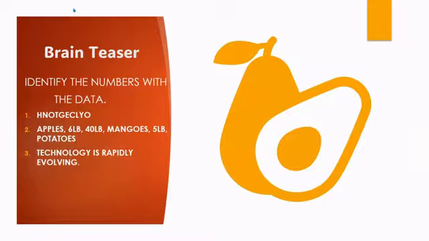Number two, apples, £6, £40, mangoes, £5, potatoes. So this doesn't make any sense. It has to be organized in order for us to get a meaning from it. So hence once more, we could not say that this is information. This would have to be data. It has to be processed in order for us to get a meaning from number two.